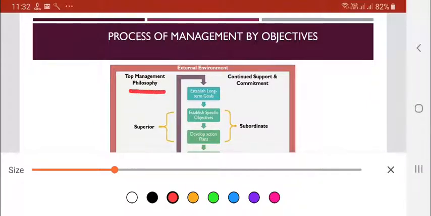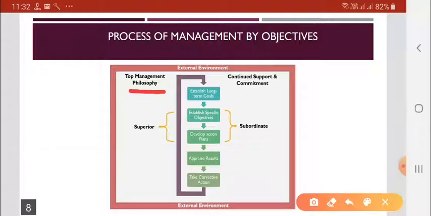The topmost management establishes long-term goals, and then the superiors establish specific objectives, develop the action plans, appraise the results, and finally take the corrective actions. Establishing specific objectives and developing the action plan is done by the superiors and the subordinates together. They combine and do this.